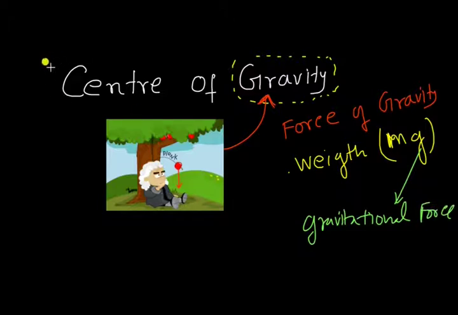Now the term center of gravity. Fine. So what is gravity? That we have understood. Now what is center of gravity? Now see that a body is made up of a number of particles, and earth attracts each particle towards its center. That means each particle has a weight, right? Each particle has a weight, which is parallel to each other and acting towards the center of earth.